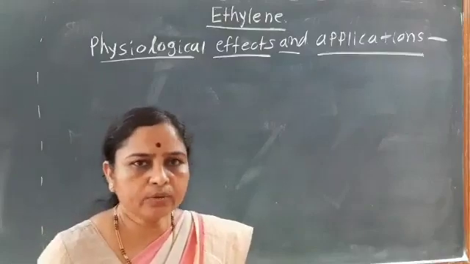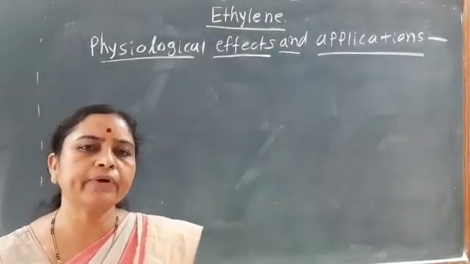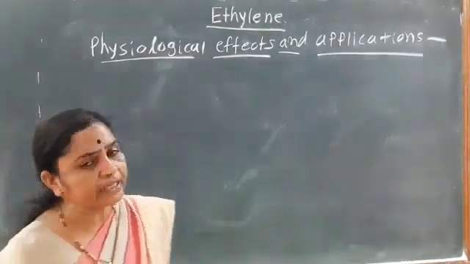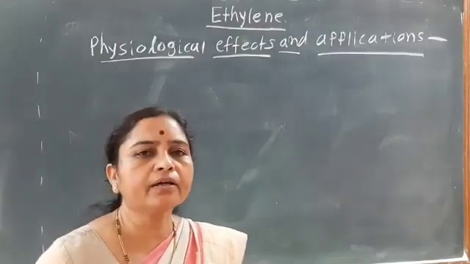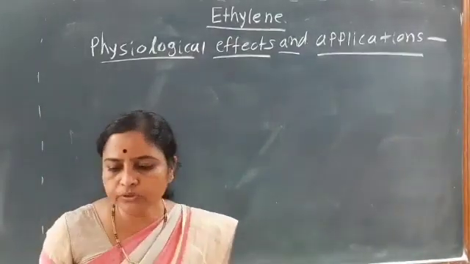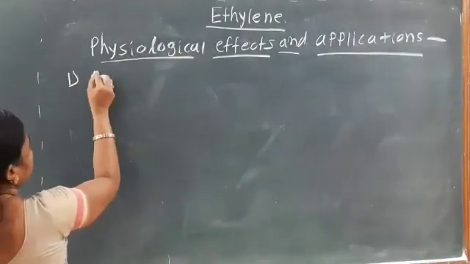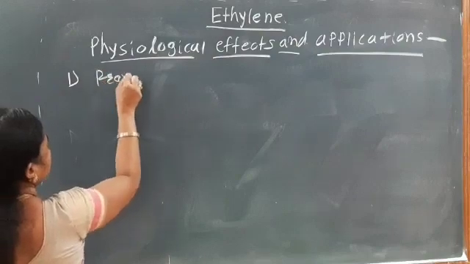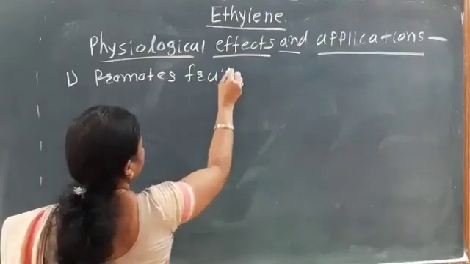We have seen in the last 3 hormones some physiological effects which are also similar for ethylene. The first and most important physiological effect of ethylene is that it promotes fruit ripening.